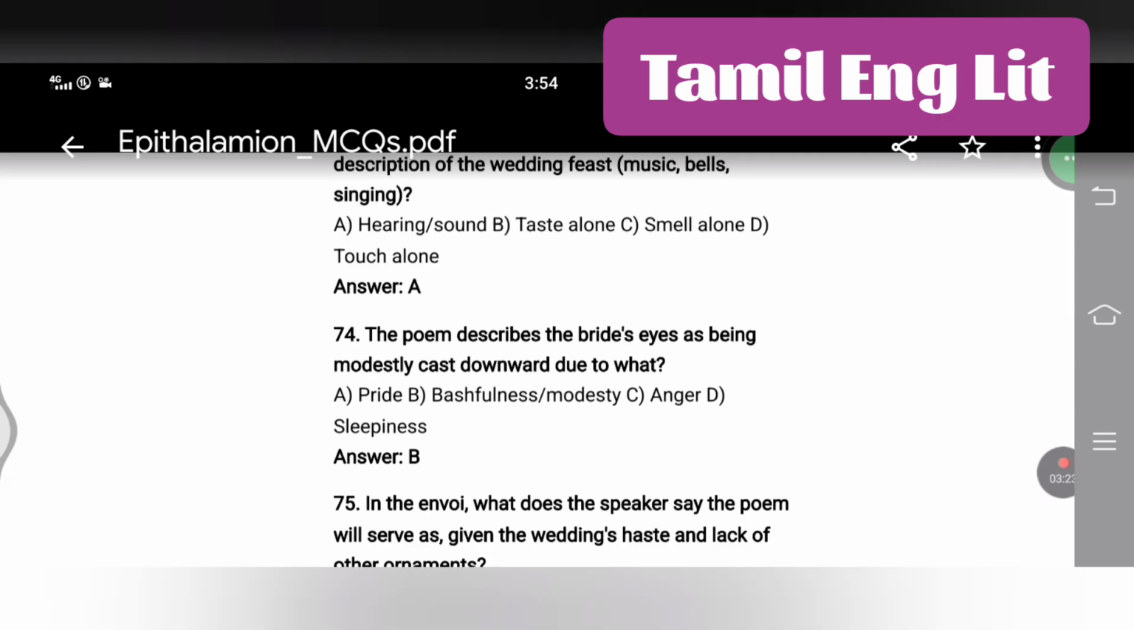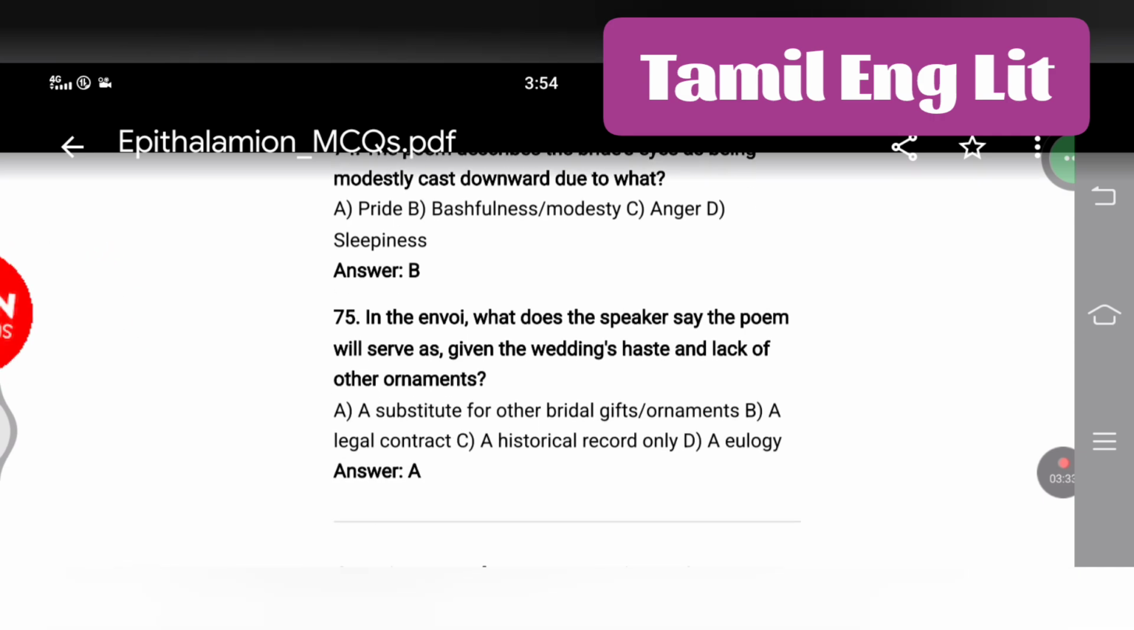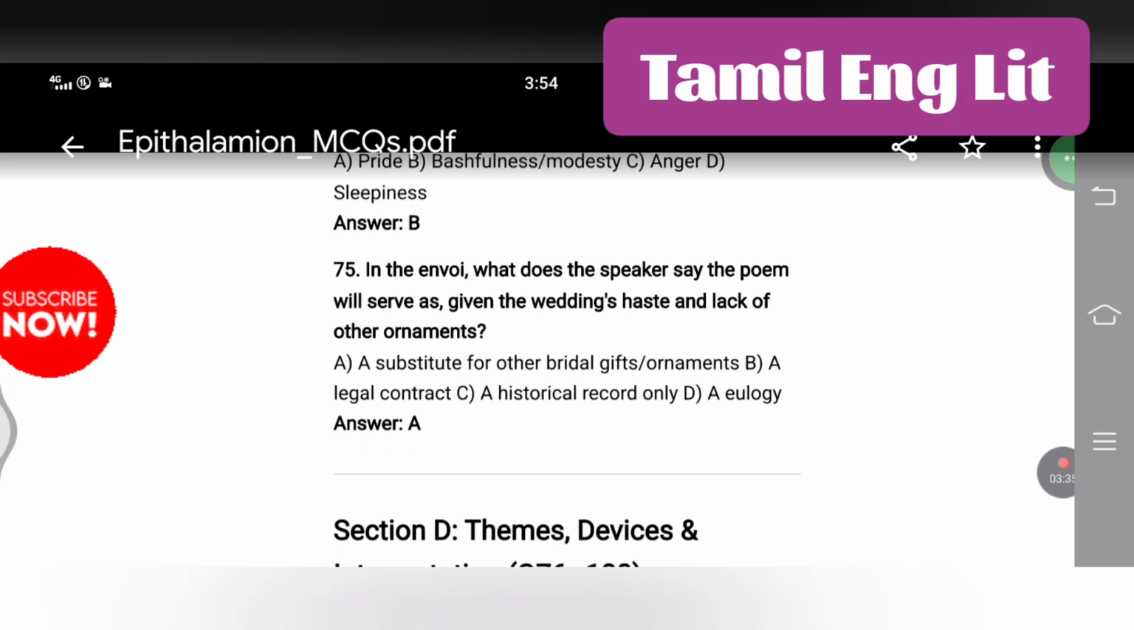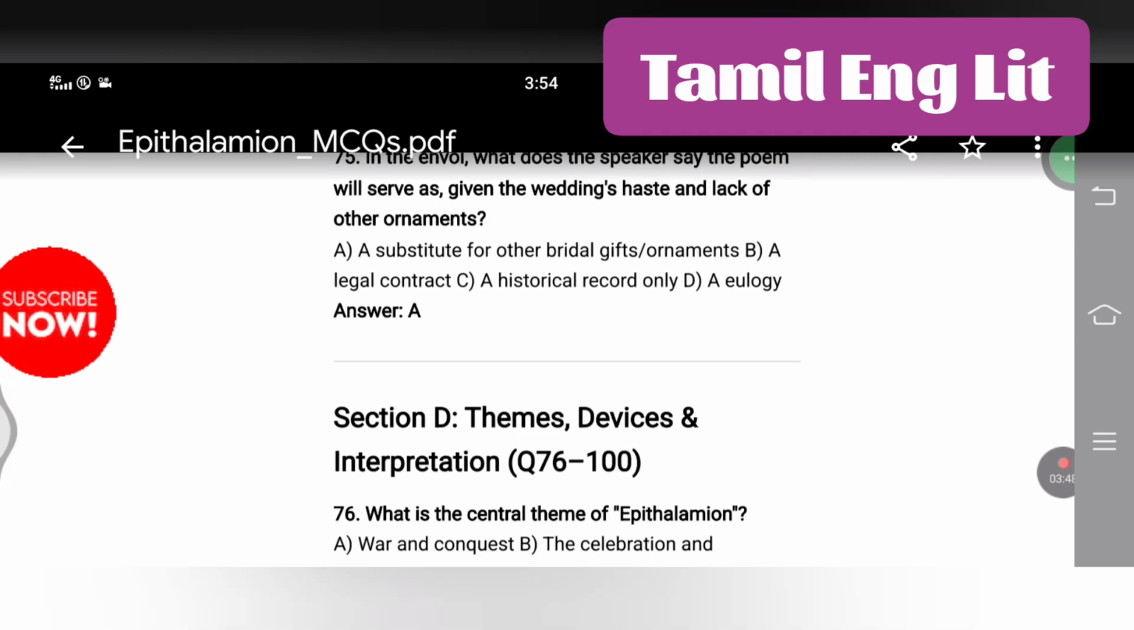The poem describes the bride's eyes as being modestly cast downward due to what? Bashfulness or modesty. In the envoy, what does the speaker say the poem will serve as, given the wedding's haste and lack of other ornaments? A substitute for other bridal gifts or ornaments.